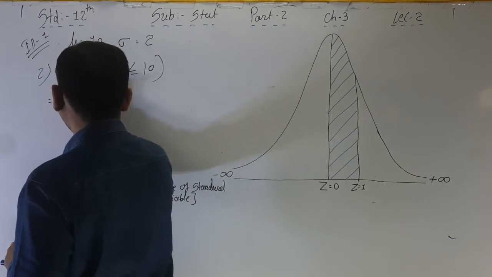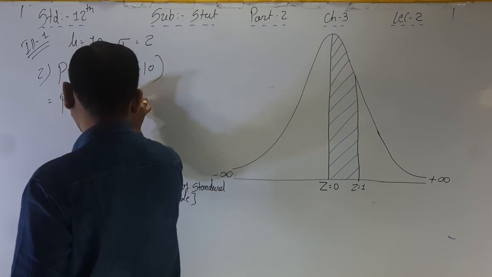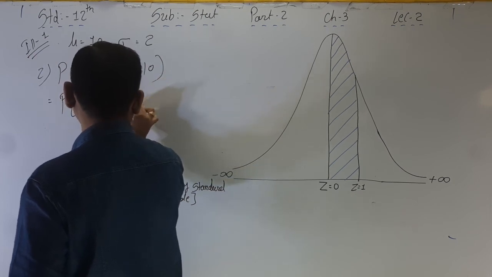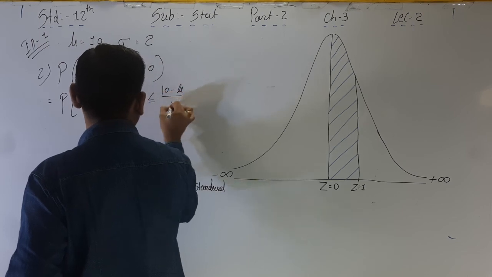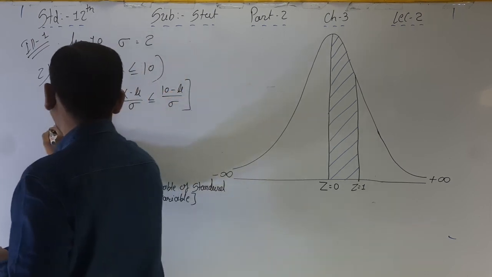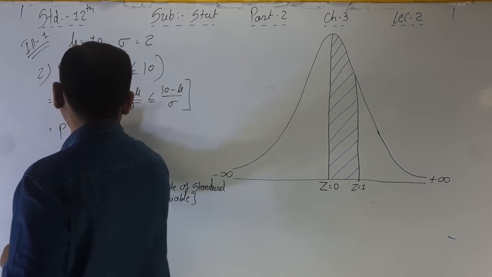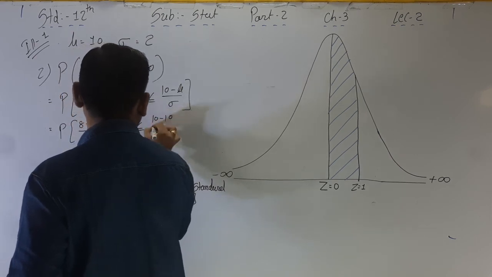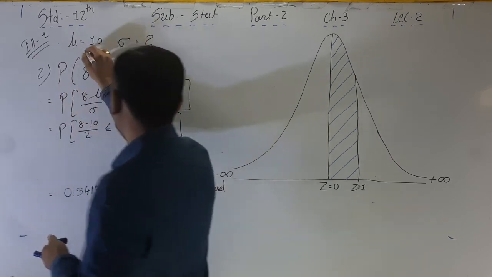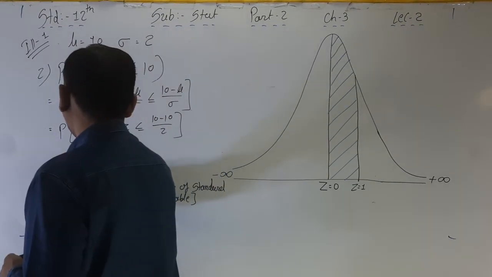We write in brackets: 8 minus mu upon sigma less than or equal to x minus mu upon sigma less than or equal to 10 minus mu upon sigma. Now simplify it, put the value: 8 minus 10 upon 2 less than or equal to z less than or equal to 10 minus 10 upon 2. Put the value of mu and sigma here. Now find out the value here.